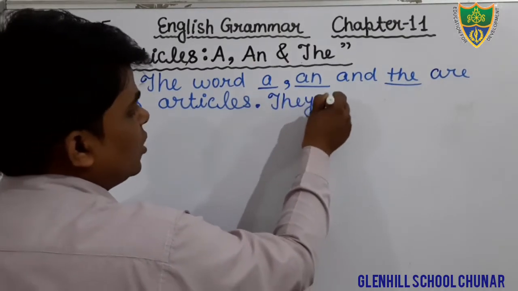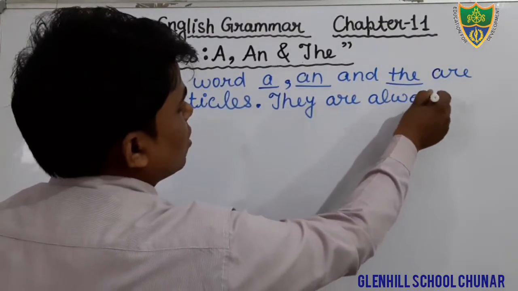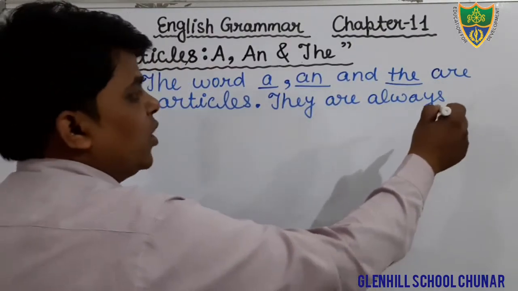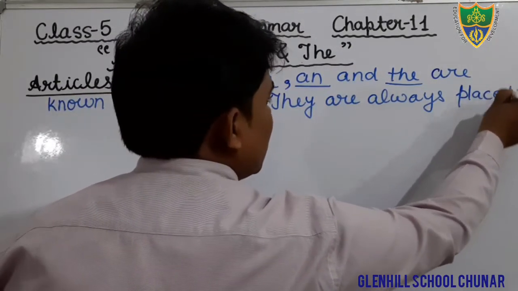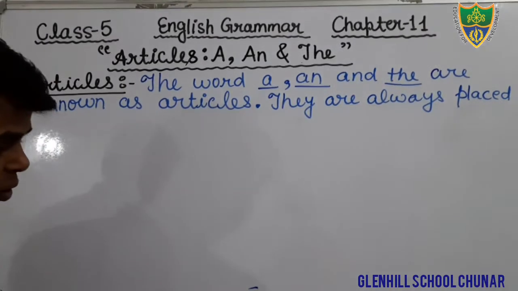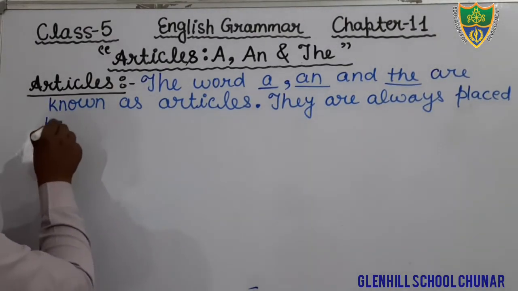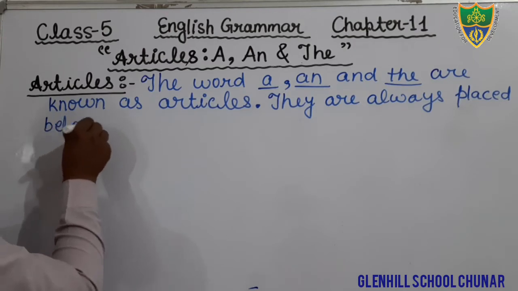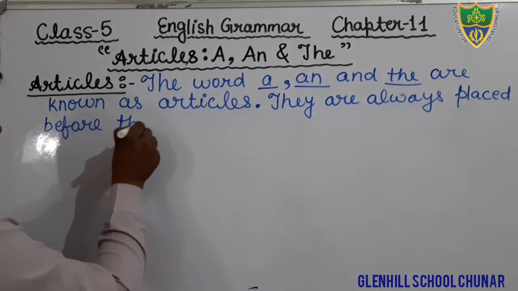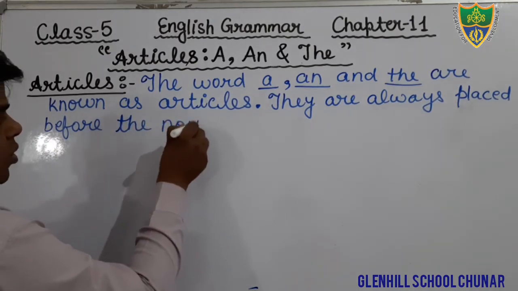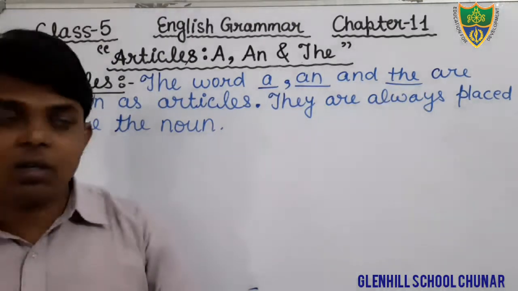They are always placed before the noun. Just write down, students, what are articles.